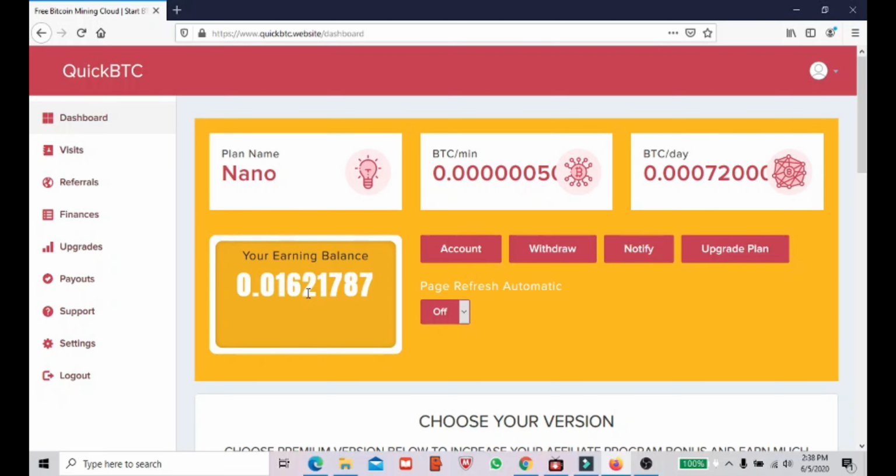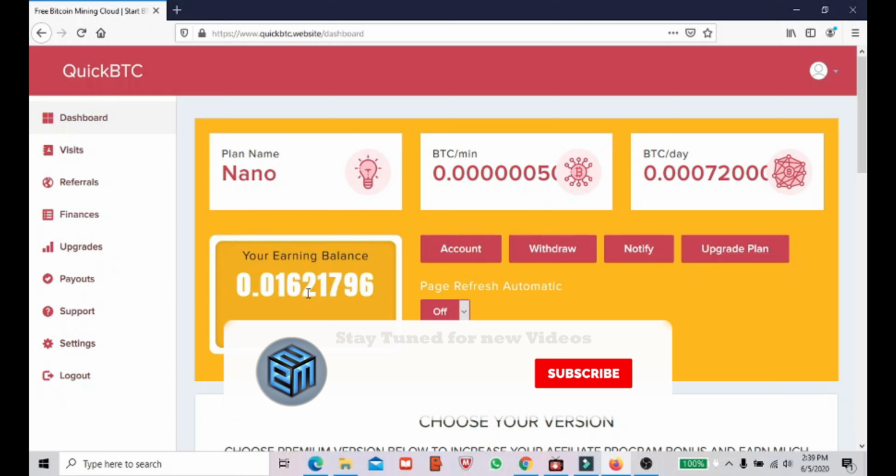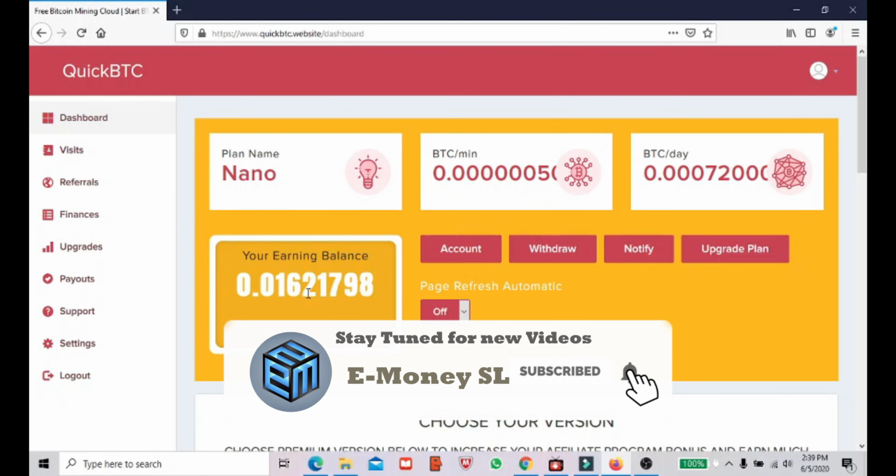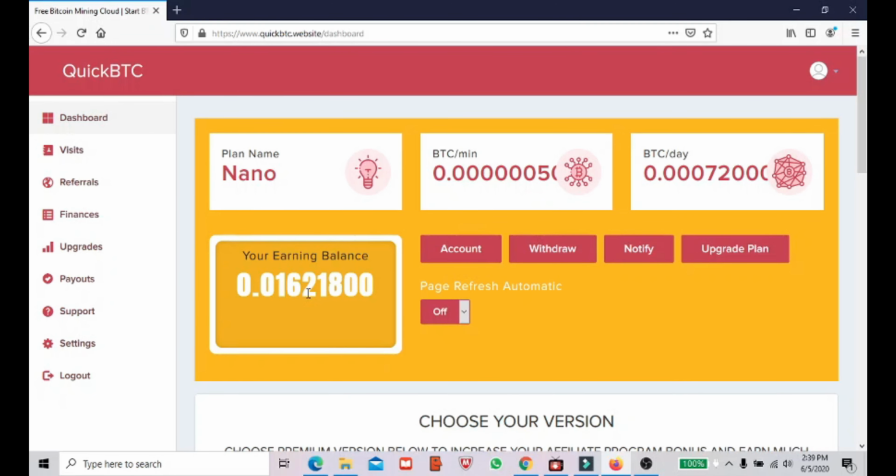So until then guys, just use the free plan. Don't go to upgrade to a new plan because I haven't withdrawn yet. It is my personal recommendation that you use your free account. After doing a withdrawal guys, I will recommend whether to do an upgradation or not. But if you are willing to do upgradation, you can do it. But my recommendation is to wait until I bring you a withdrawal proof from this QuickBTC.